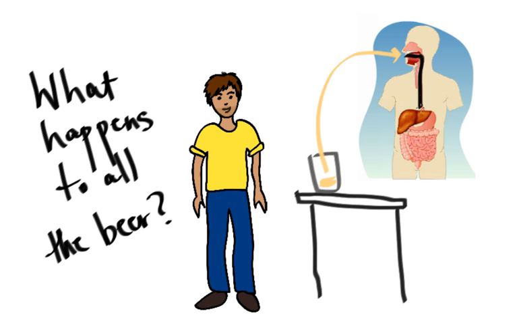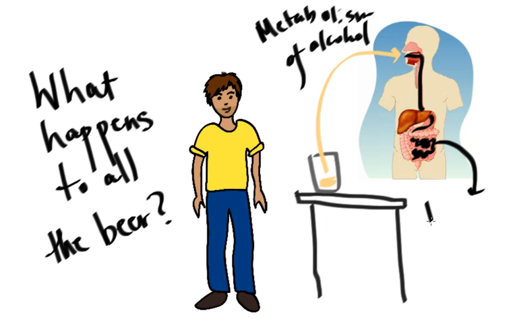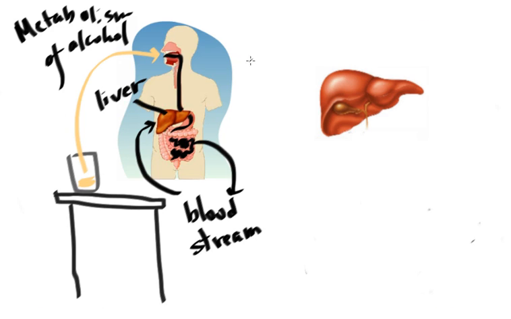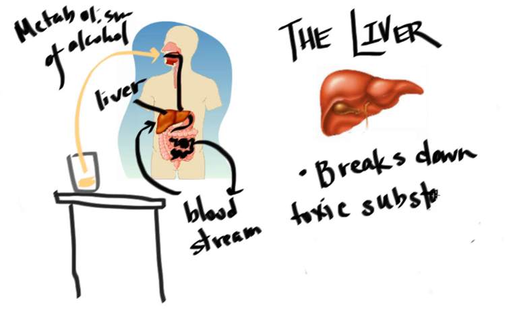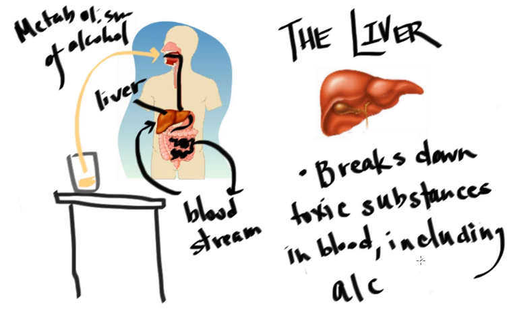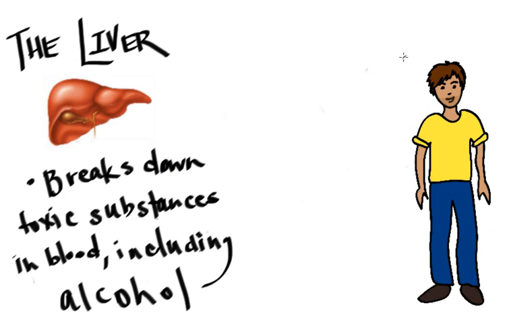When alcohol goes into his digestive system, it enters his bloodstream through the small intestine. From there, from the bloodstream, it travels to various organs in the body. One of these organs is the liver. The liver's job is to break down toxic substances in the blood. And one of those types of toxic substances includes alcohol. This is known as the metabolism of alcohol.